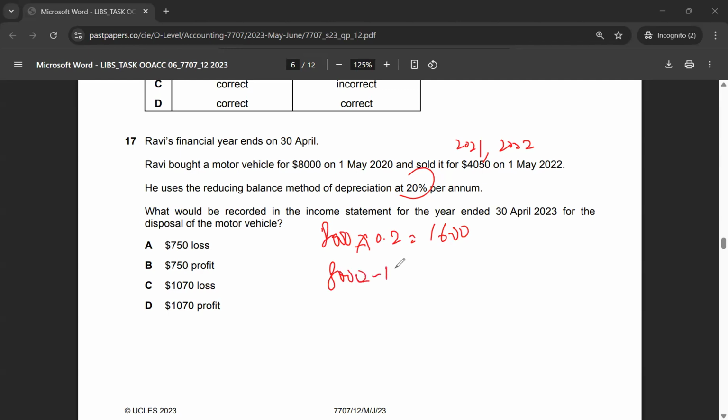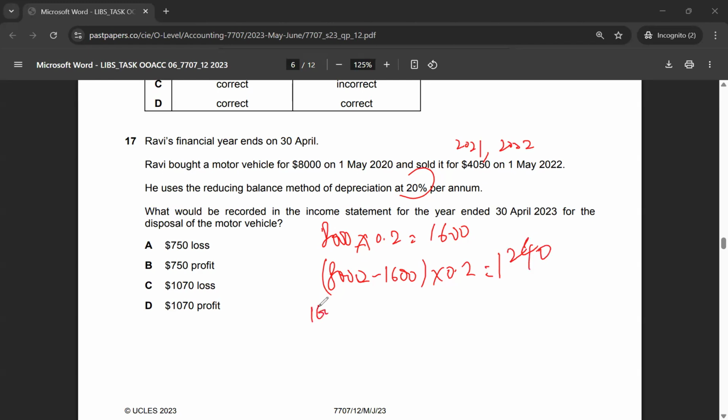Next year, it would be 8,000 minus 1,600, which is 6,400, times 20%, and that gives me a depreciation expense of 1,280.